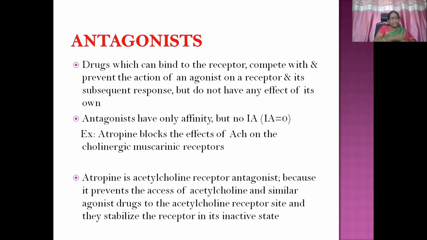Atropine is an acetylcholine receptor antagonist because it prevents the access of acetylcholine and similar agonist drugs, which produce acetylcholine-like action, to the acetylcholine receptor site, and it stabilizes the receptor in its inactive state. We'll see what the inactive state and the active state of the receptor are by going through a receptor model.